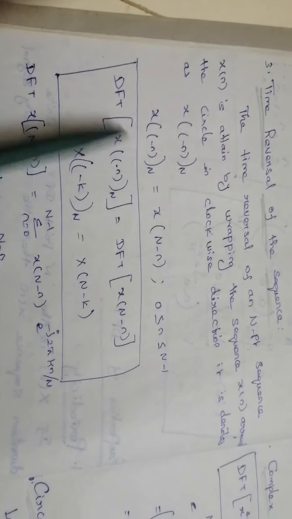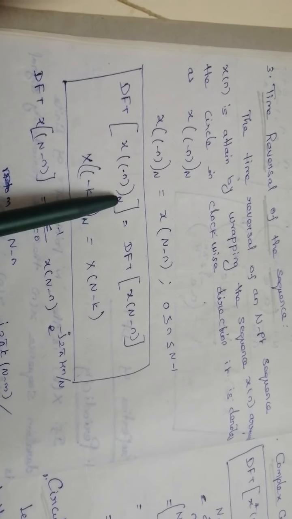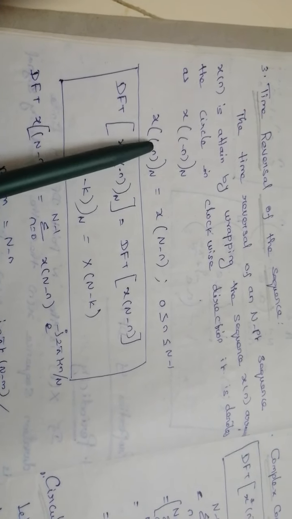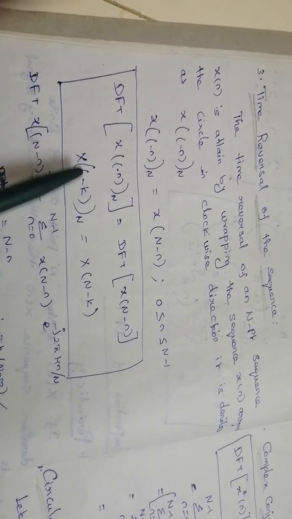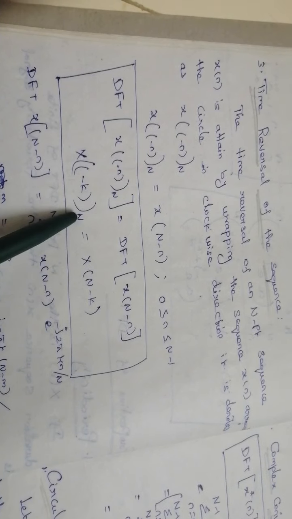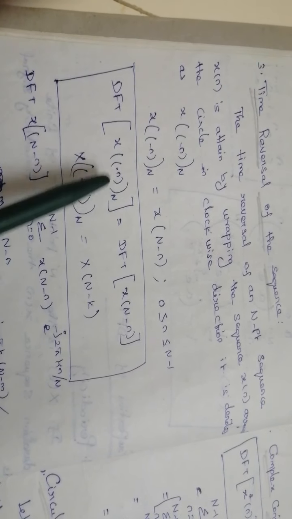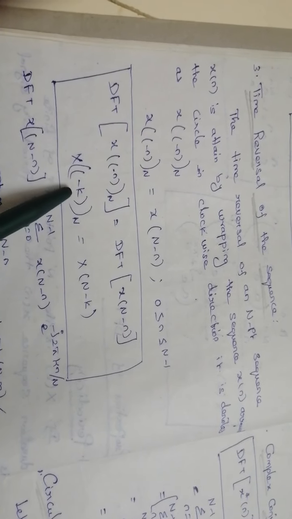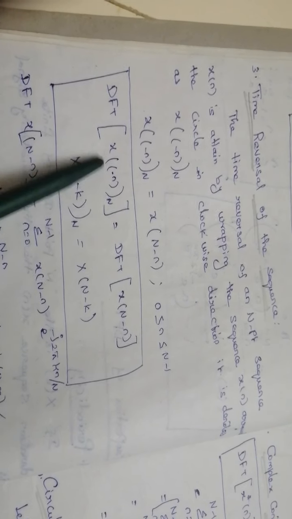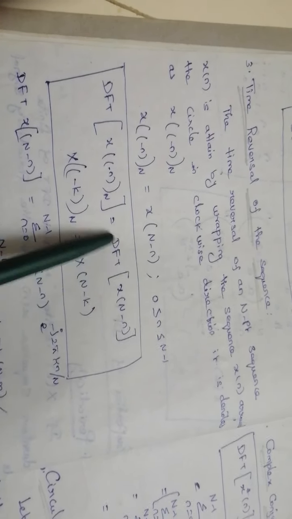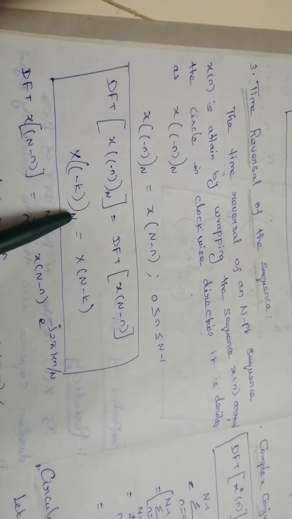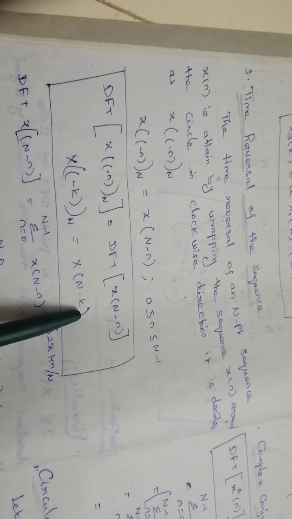So if the time domain sequence is circularly folded, automatically the DFT of the signal is also circularly folded. So the DFT of x of minus n circularly folded with N is nothing but X of minus k circularly folded with capital N, because n is the time domain, k is the frequency domain. So we can write this equation as N minus k.